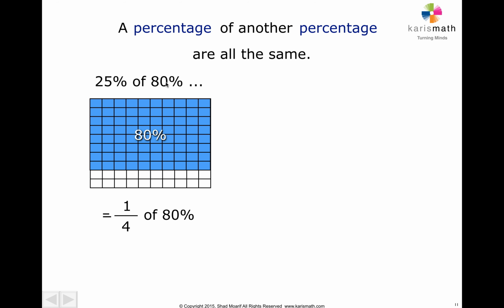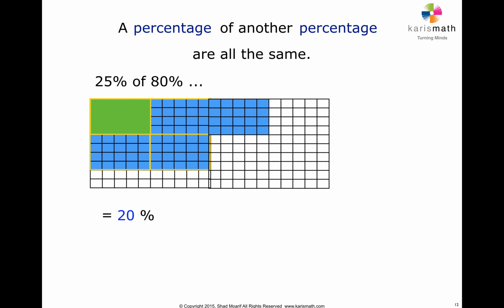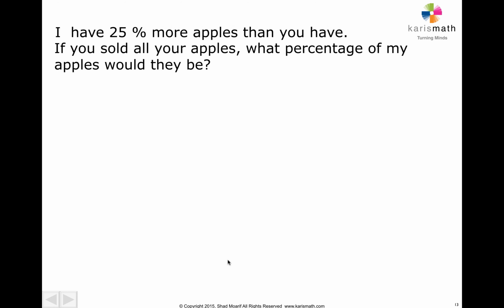Now if you take 25% of that, which means you take a quarter of this, right? So you split into 4 equal parts, and that would be 25% of 80%, which would be what? 20. That's right, it will be 20% because that will be 20 out of 100. So 25% of 80% is 20% of the original amount because it's 20 out of 100.